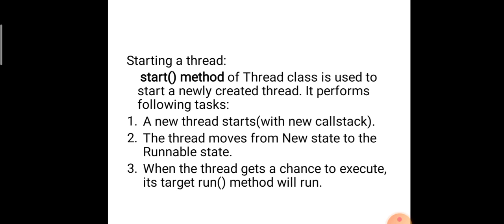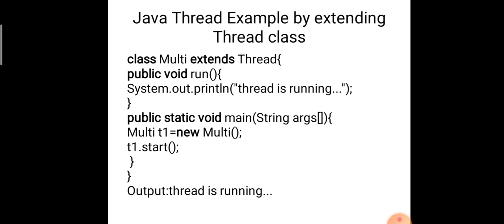So it has a chance of moving from the runnable state to the running state. Okay. So this is an example program creating a Java thread by extending the Thread class. In that, first it has a class named Multi, extends is a keyword, and Thread is the inbuilt Thread class. So by using the inbuilt Thread class, we are extending the Multi class for creating a